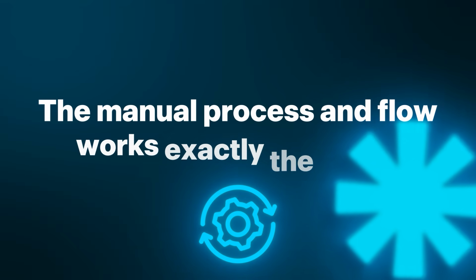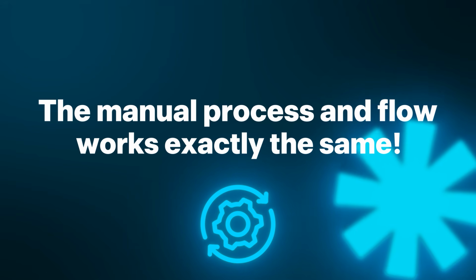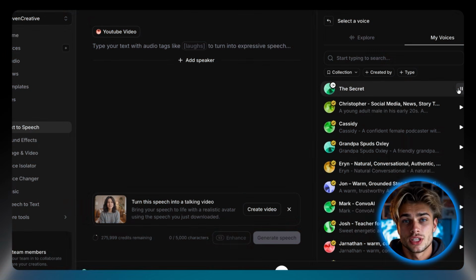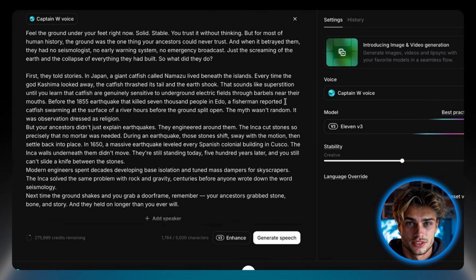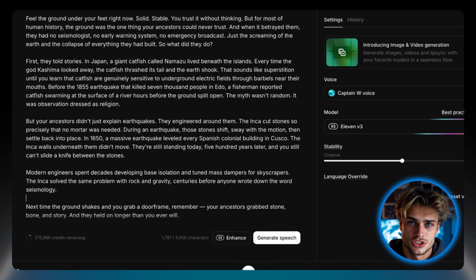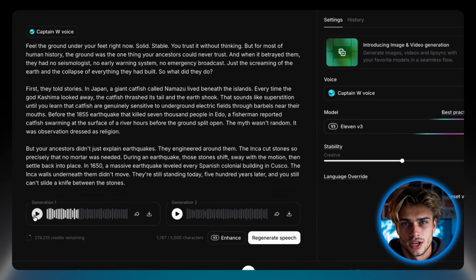But if you don't have that, the manual process in Flow works exactly the same. Just takes a lot longer. Voiceover, extremely straightforward. I'll be using ElevenLabs. Just paste the script, pick a voice that matches the competitor's tone, and generate. Use whatever voiceover tool you prefer.